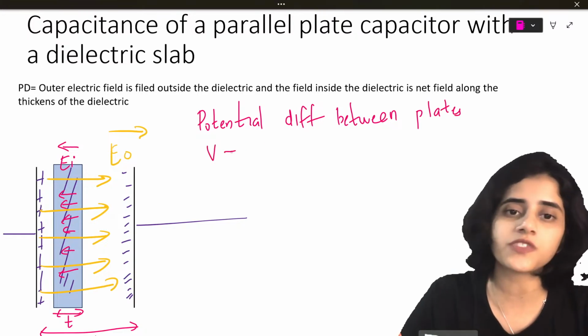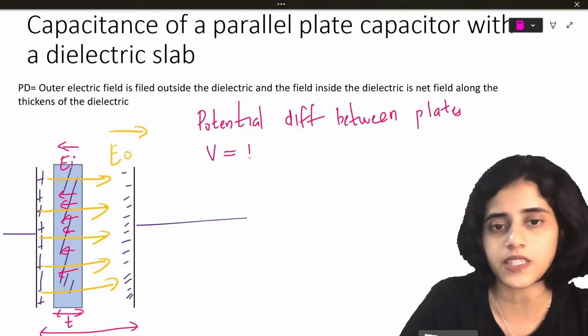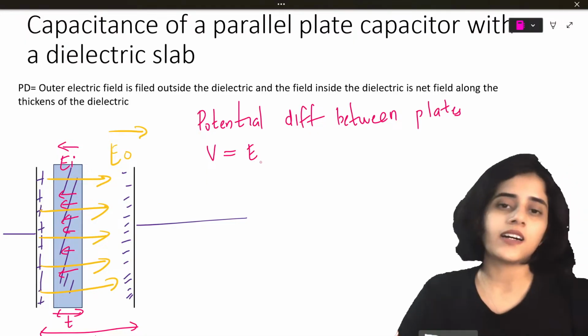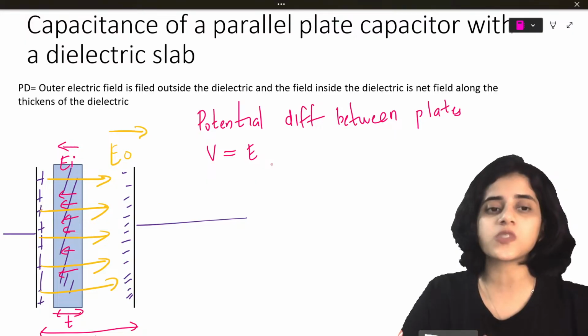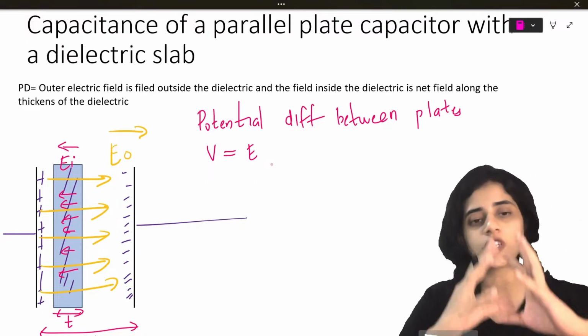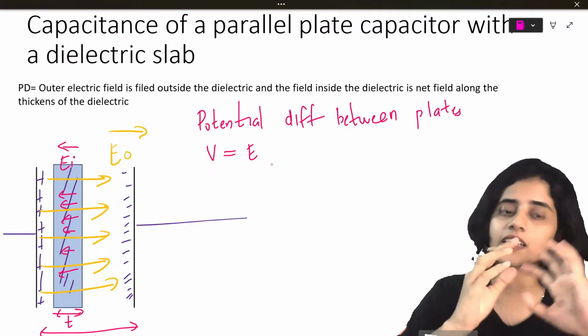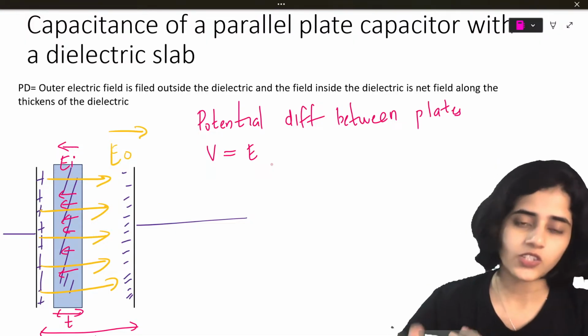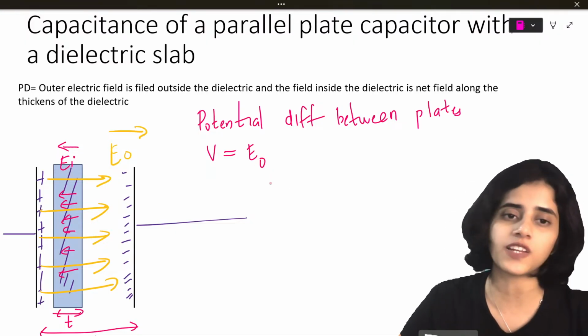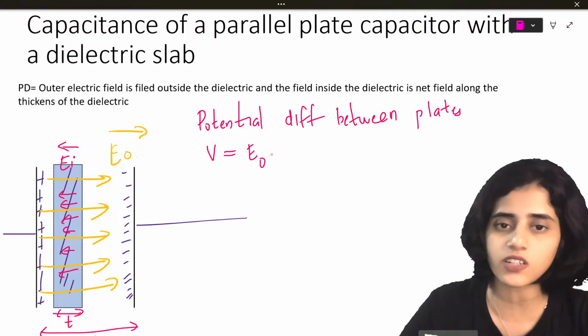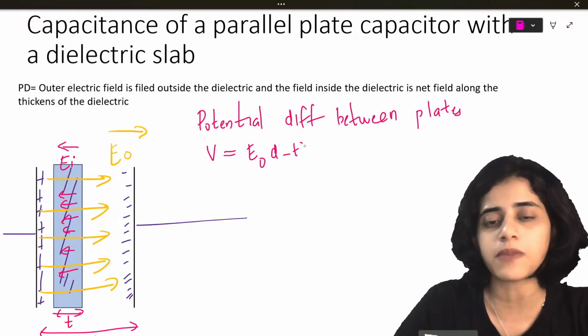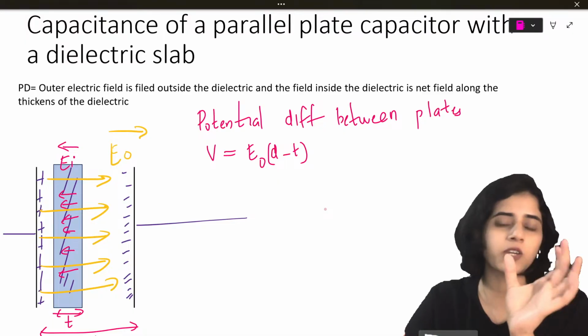So the potential difference V will be what? It will be the contribution of the electric field because of the capacitor and the electric field because of the dielectric. Because of the capacitor, the electric field is E naught and the distance will be D minus T, because T is occupied by the dielectric.